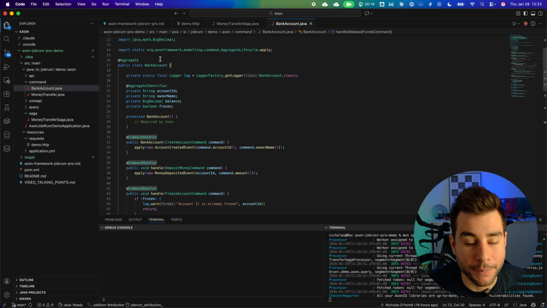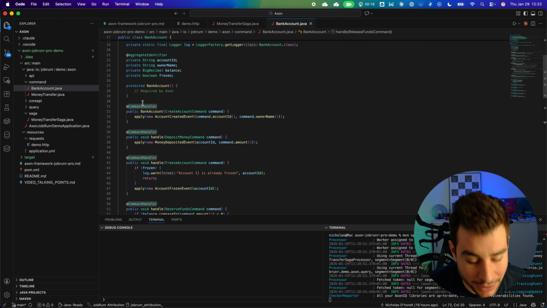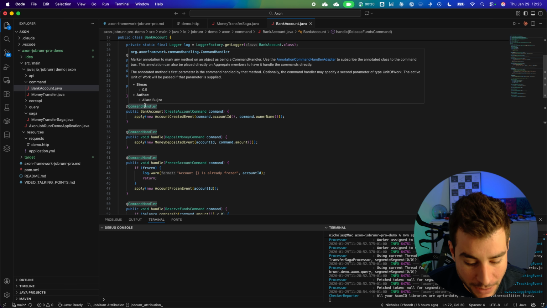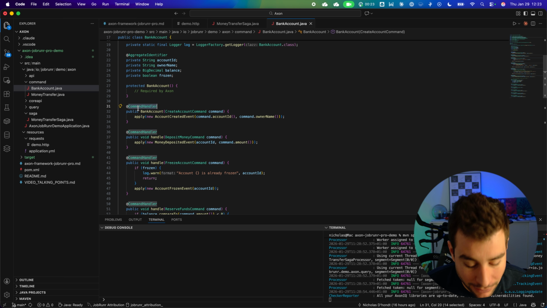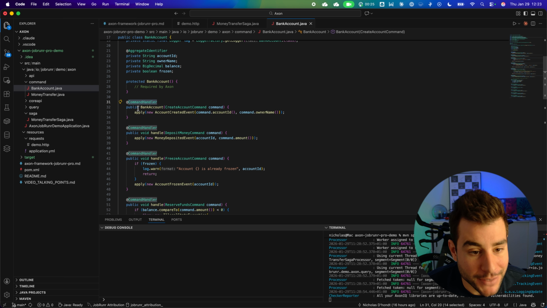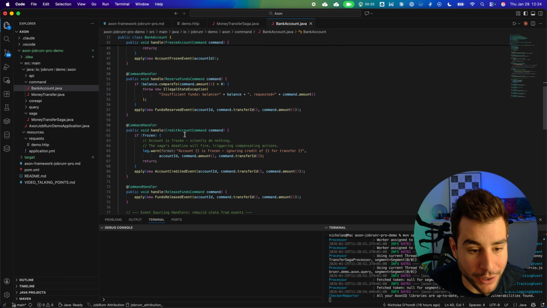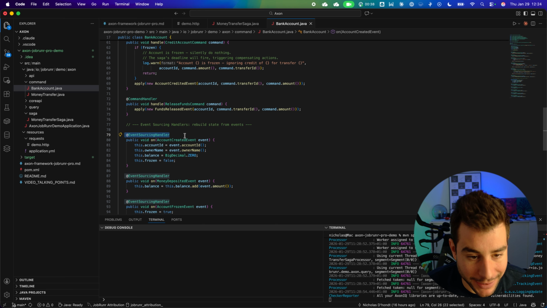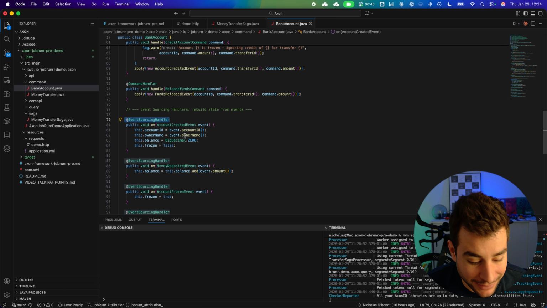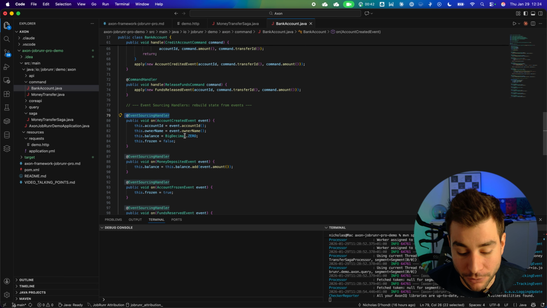Enough theory for now. Let's dive into the code so I can show you how this actually works. We'll start with this bank account class. You see here we have actually two types of methods. We have the command handlers, where we will start. The command handlers really validate business rules and they apply events. They never write to a database, they just record that something has happened. And then we have our event handlers, like we see right here. Event handler methods rebuild state from those events.